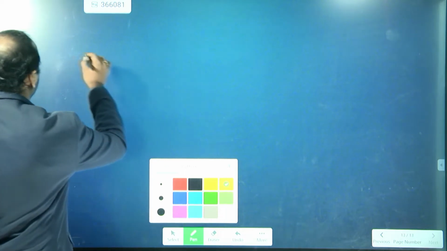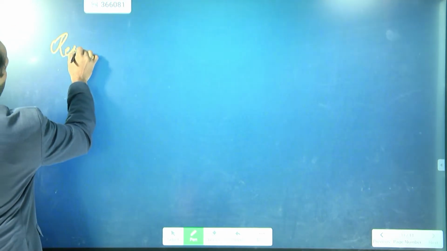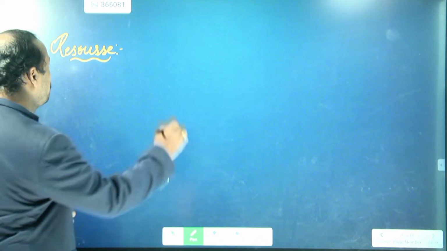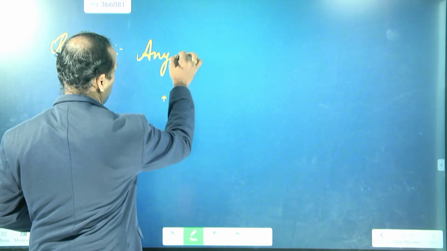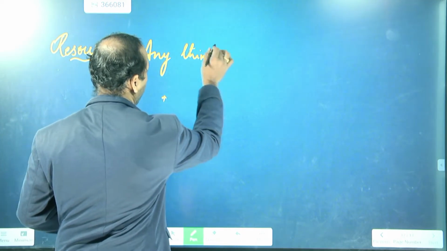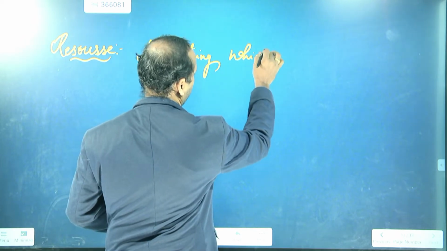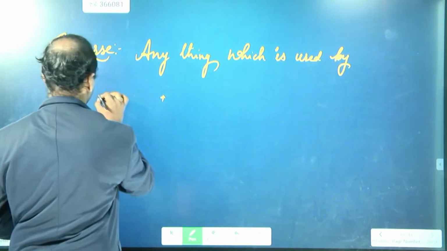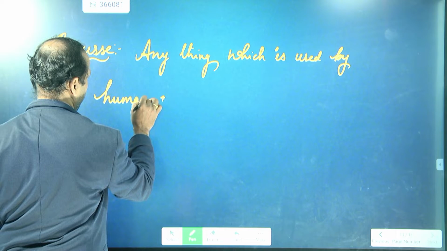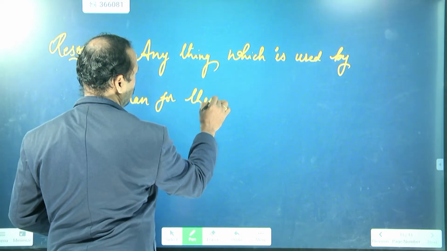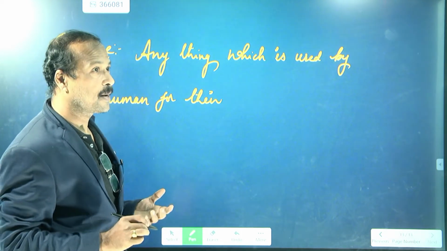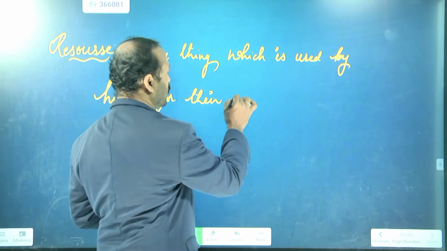Why? What is a resource? A resource can be defined as anything which is used by humans for their purpose, or you can say for their welfare.